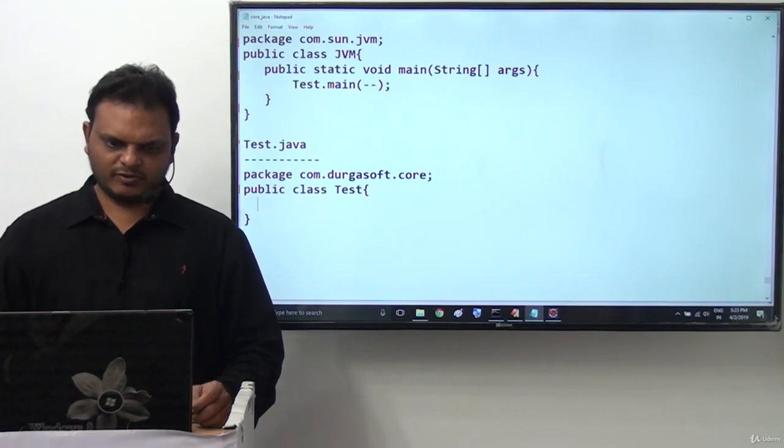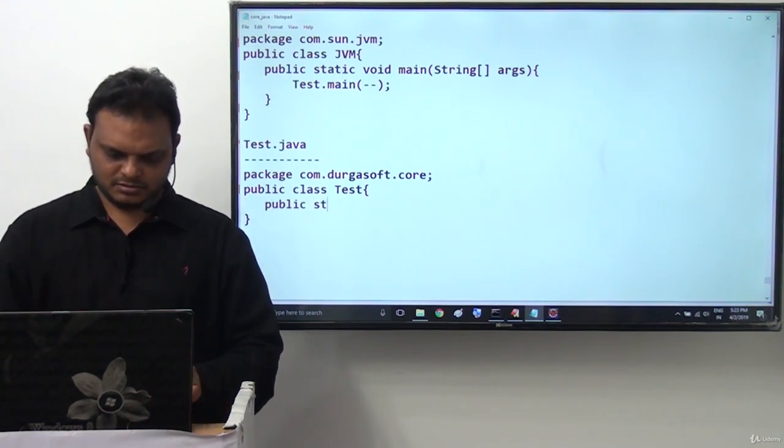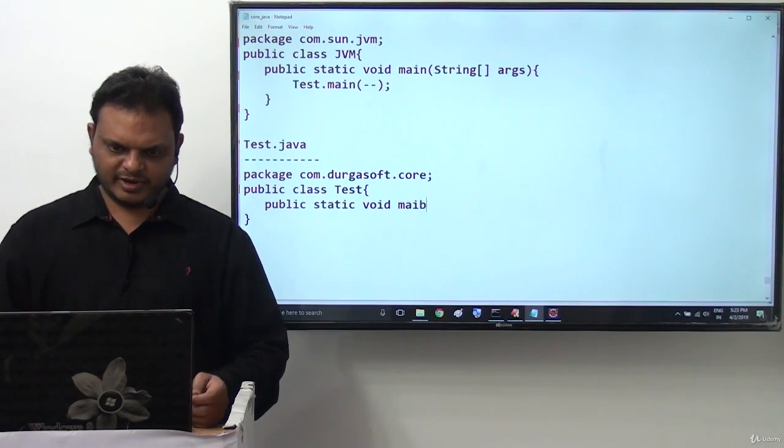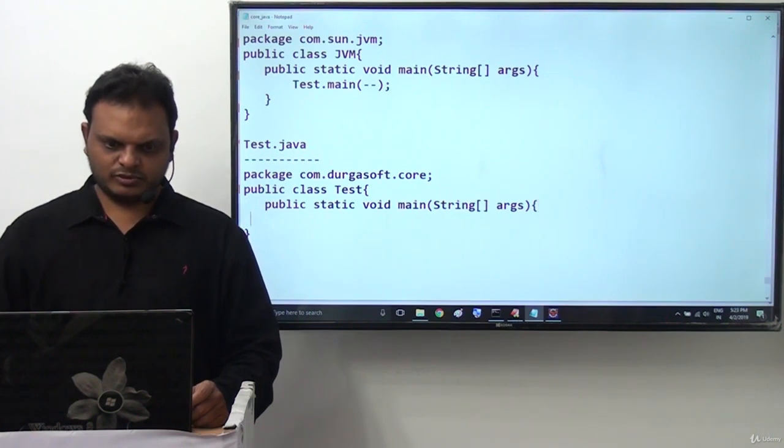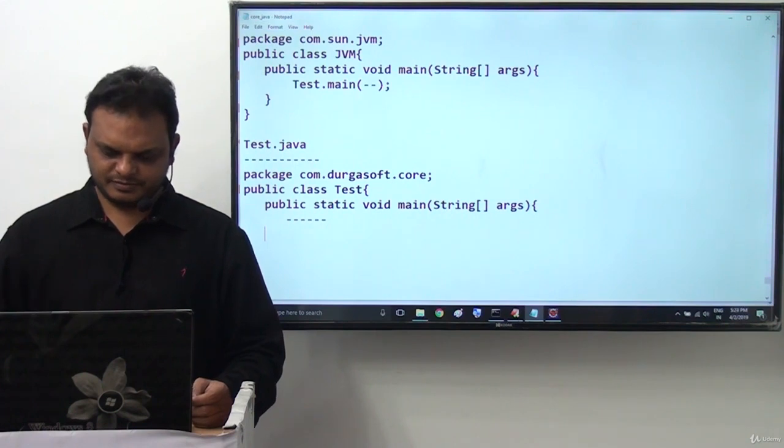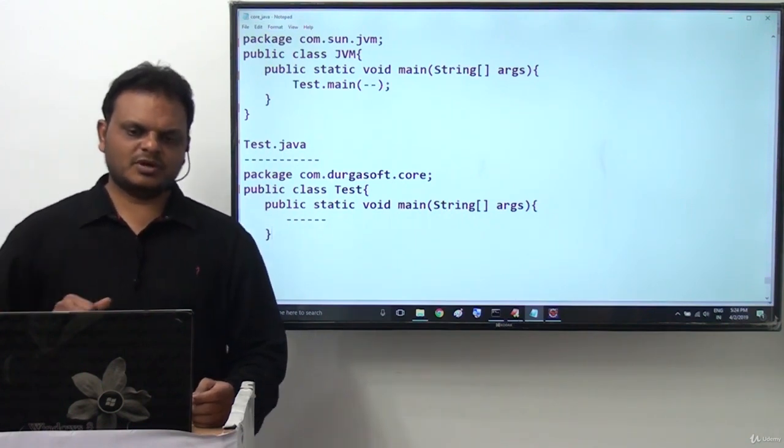Inside this I will provide public static void main, String array args. Now inside this, some application logic is provided. This is the content.